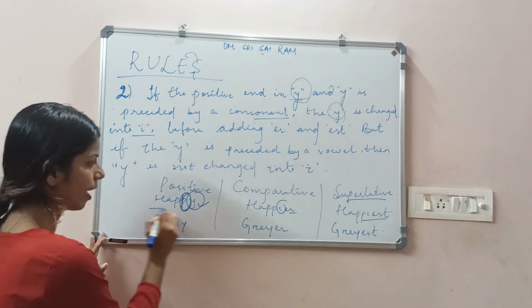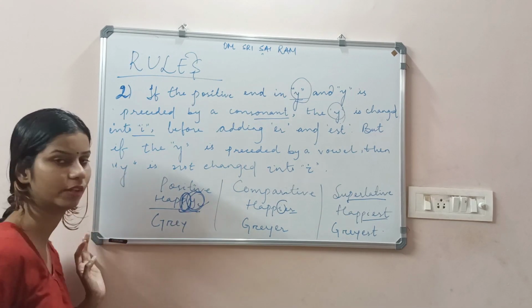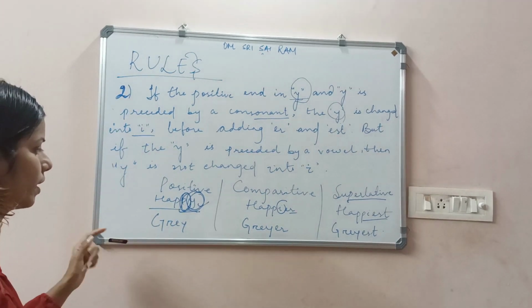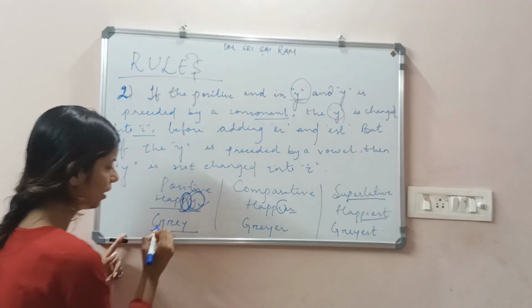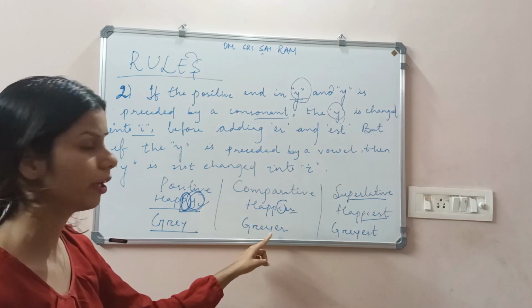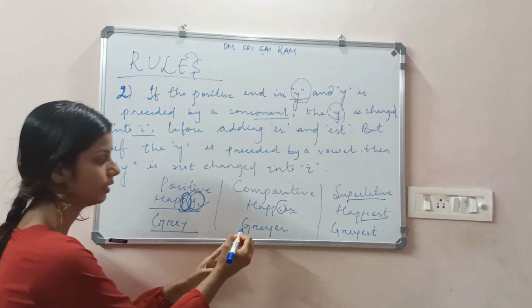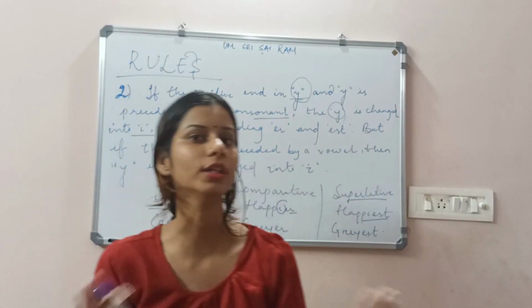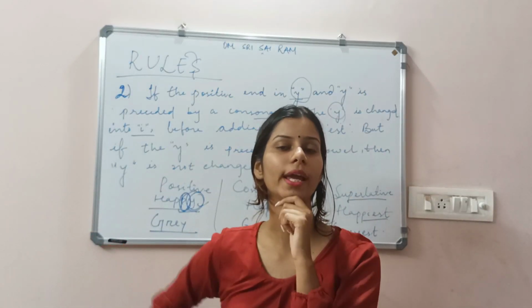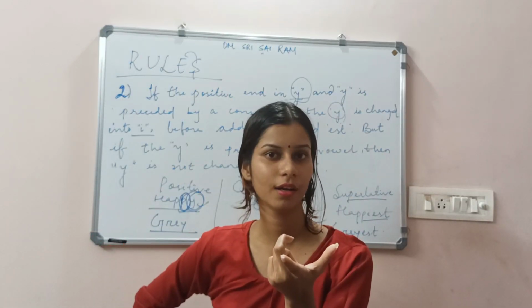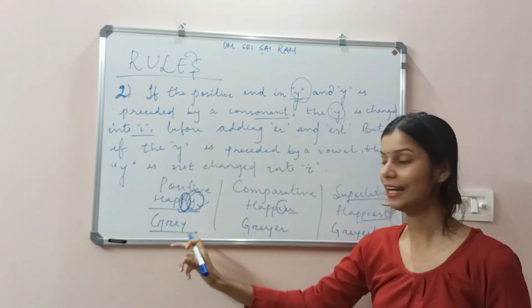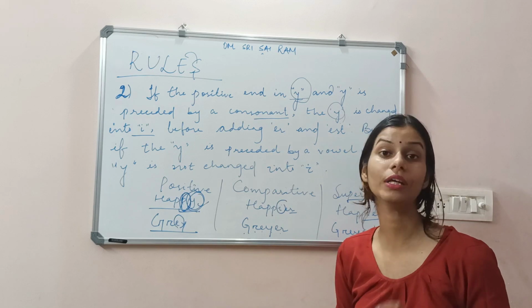Because in happy, before Y we had the consonant letter P. But in the second case, we can see GREY. Here I wrote GREYER. I have not changed Y to I. Why have I not changed it? Any idea? Exactly, you're correct. Because before that there is a vowel, E.